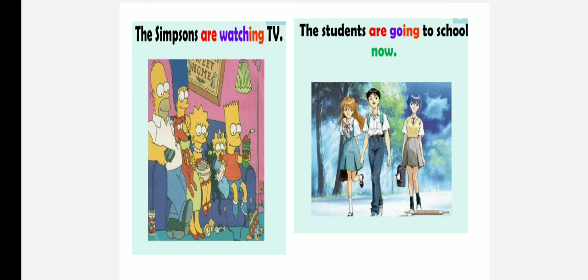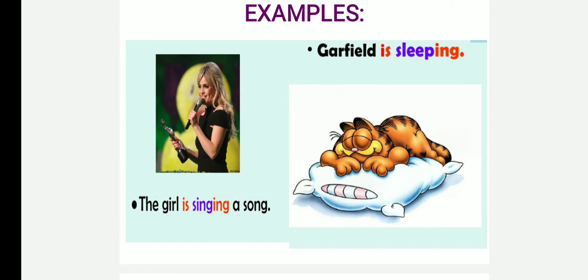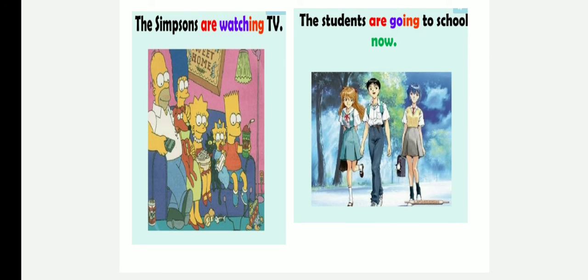I think you have found some change. Look at the first slide. Here we have singular subjects. So in present continuous, when we have a singular subject, it must take the helping verb is and the main verb ends with ing form. And look at this slide. Here the subject is of plural number. So those kinds of plural subjects take the helping verb are and the main verb ends with ing form.